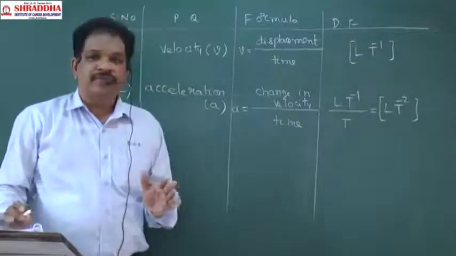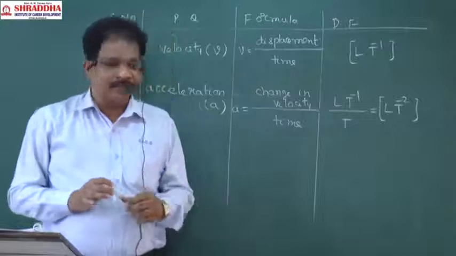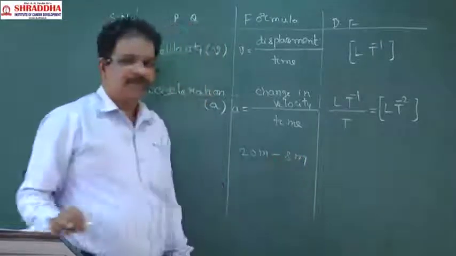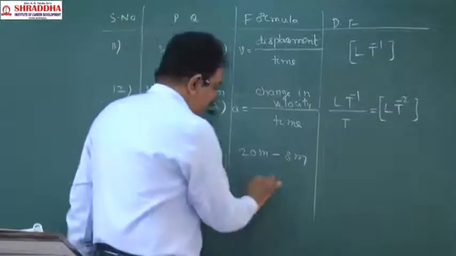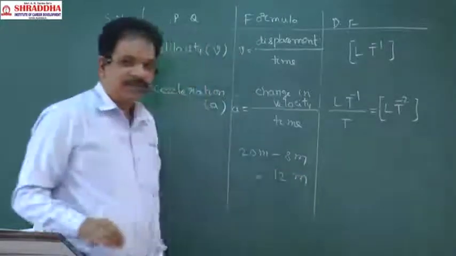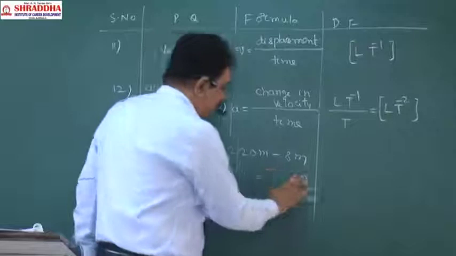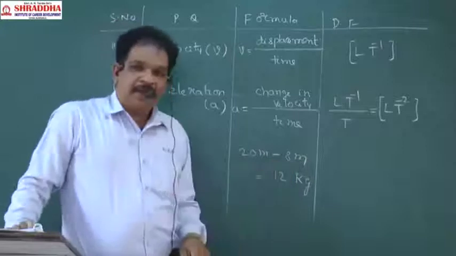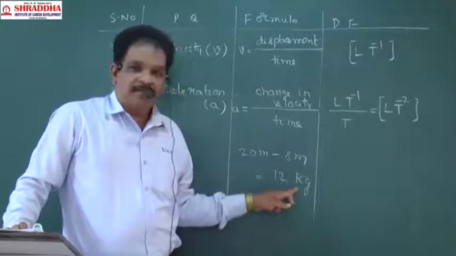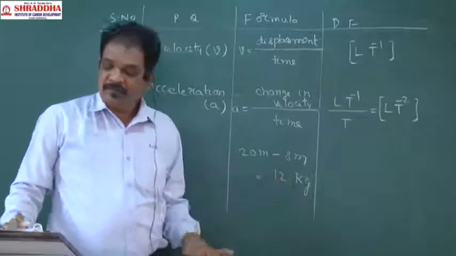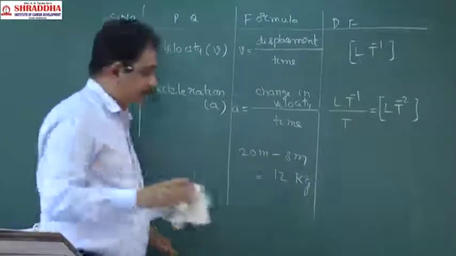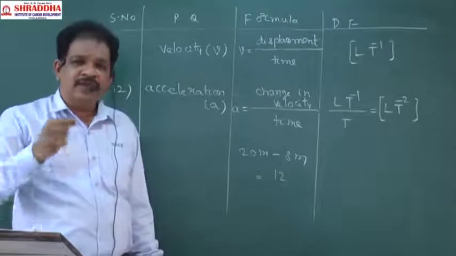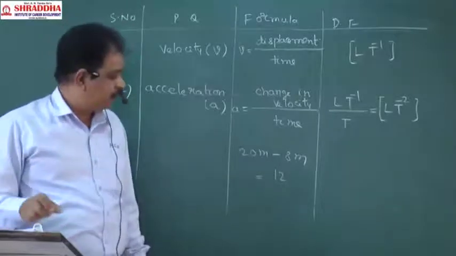For example, from 20 meter you subtract 8 meter. What is the answer? Obviously 12 meter. It is not 12 kg. So a physical quantity and the difference in that physical quantity will have the same dimensions, same units.